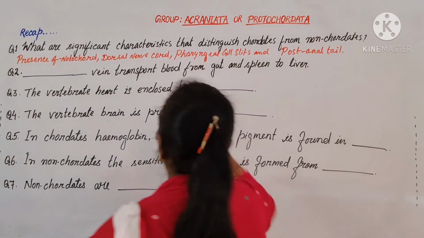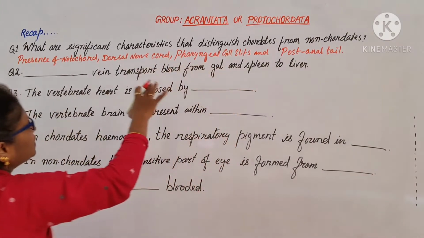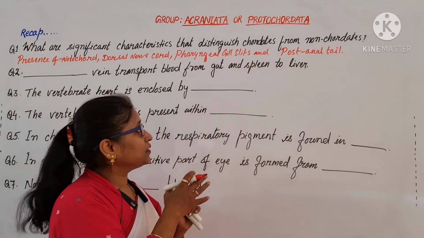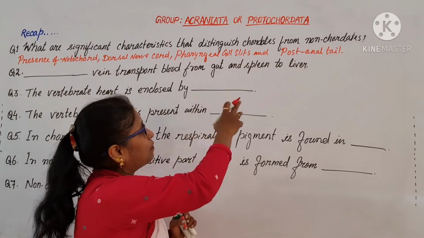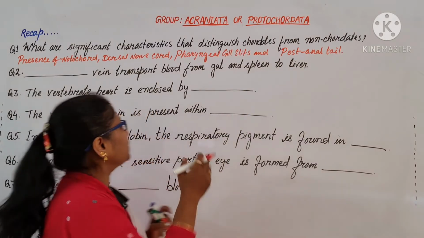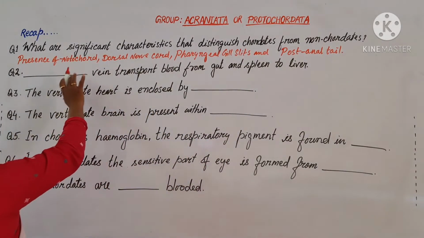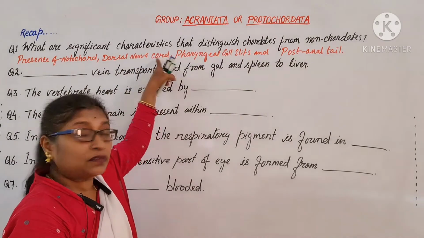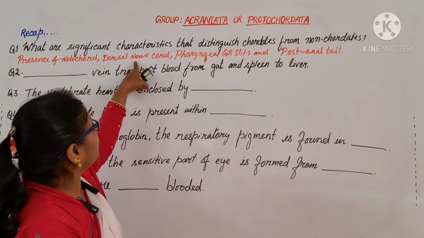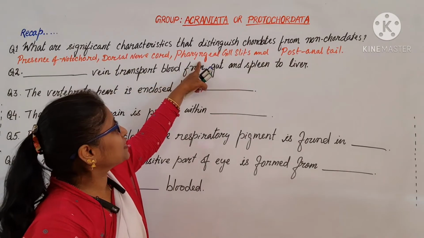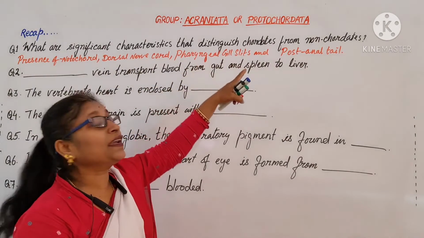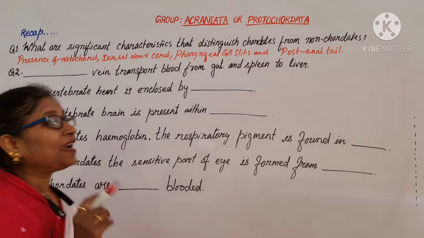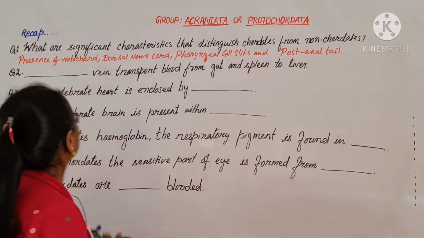These characteristics are present in the chordates that distinguish them from the non-chordates. That means in non-chordates, the notochord is not present, the nerve cord is ventral, pharyngeal gill slits are absent, and the tail is a pre-anal tail. Means at the end segment the anus is present.